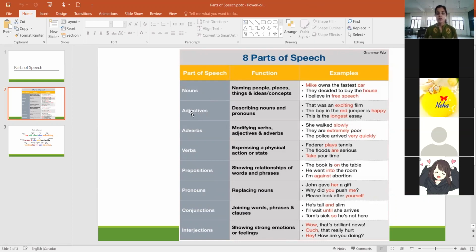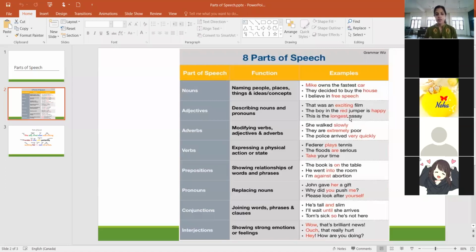Then we have adjectives. Adjectives are the words which are used to describe the nouns and pronouns, right? For example, you have a noun, movie or a film. So exciting is the word used to describe it, so that makes exciting an adjective. Then, the boy in the red jumper is happy. So red, happy, longest, these are all adjectives.